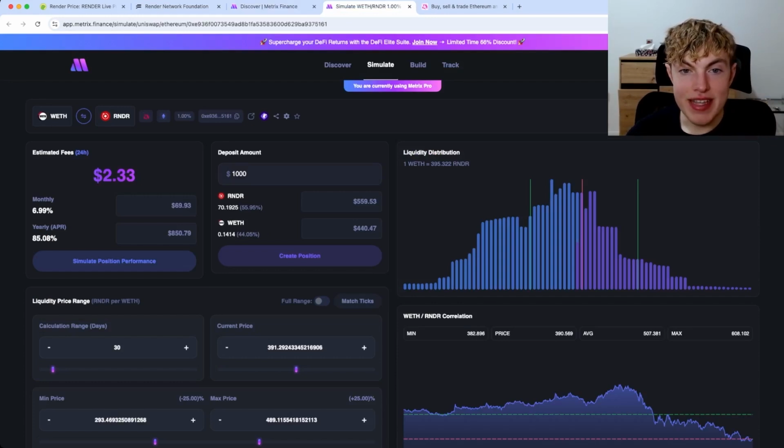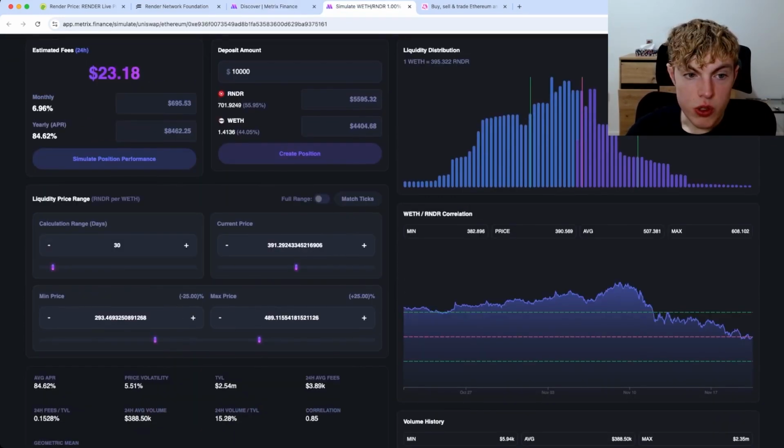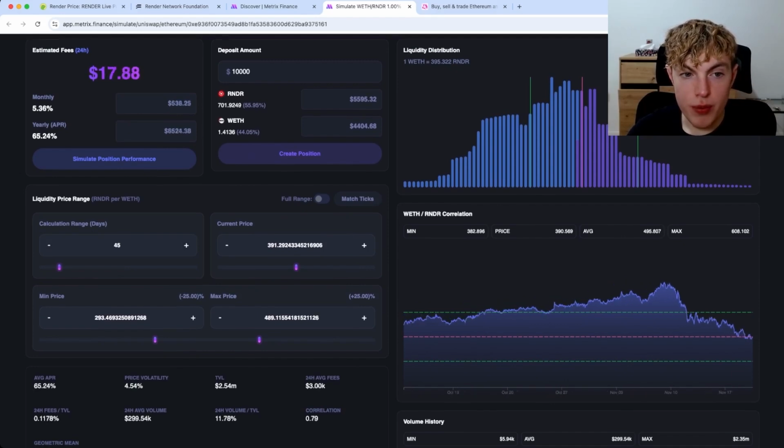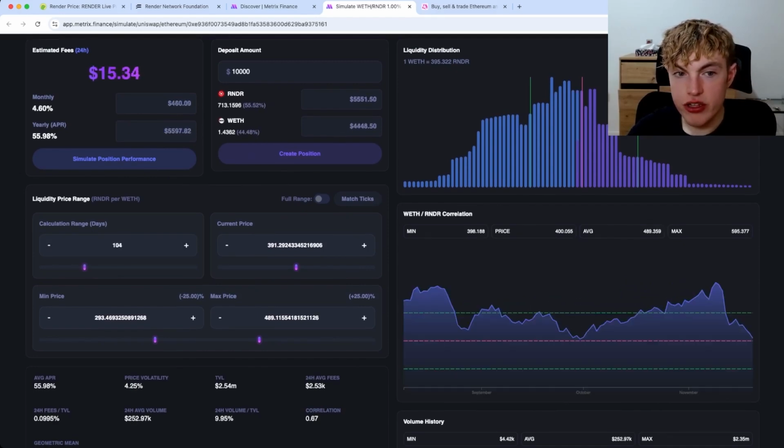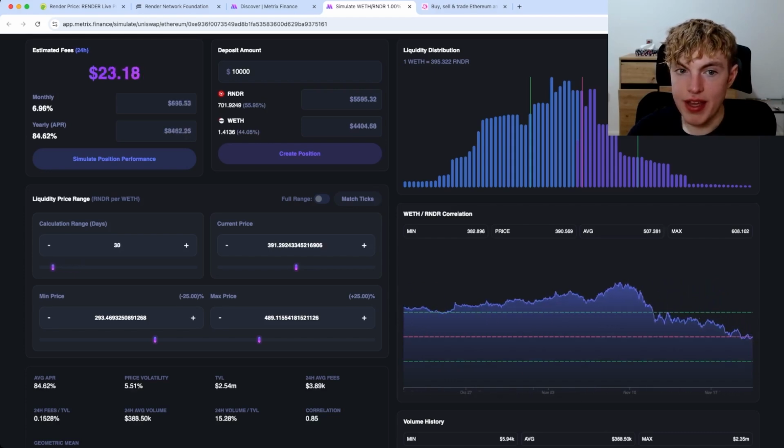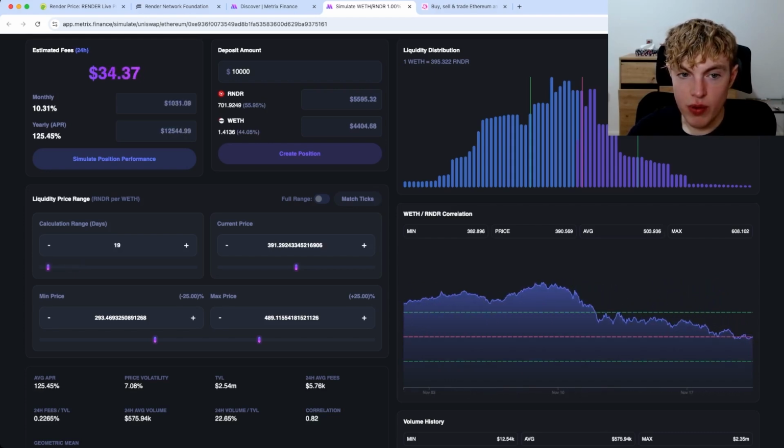Now, I'm going to set my sample deposit amount to $10,000, and let's scroll down here. So the first thing I like to do when looking at liquidity pools is zoom out on the calculation range to see how it has played out over the past like 90 days or so, and then zoom back in, and I'll keep my calculation range around the 20-day mark.